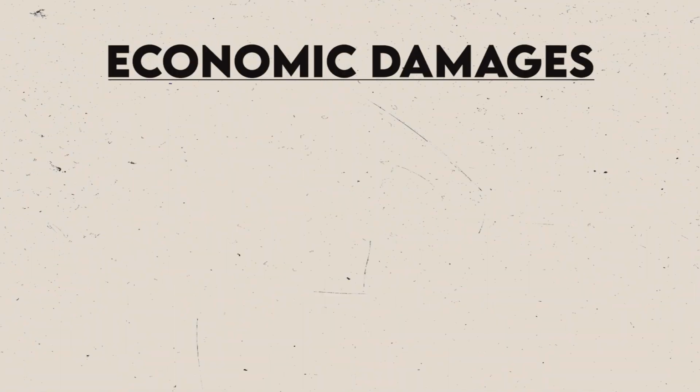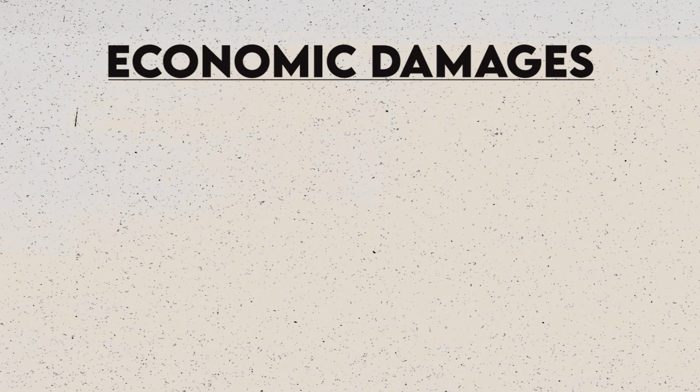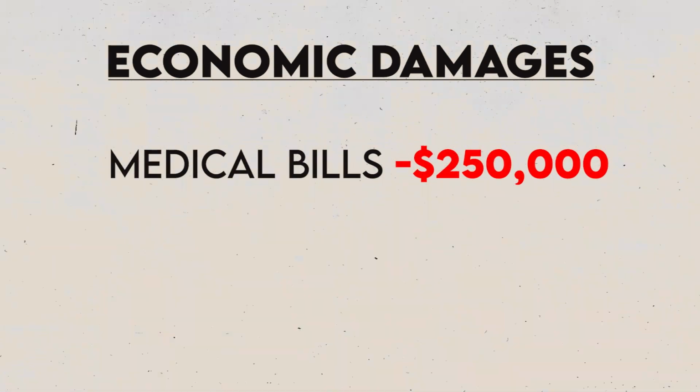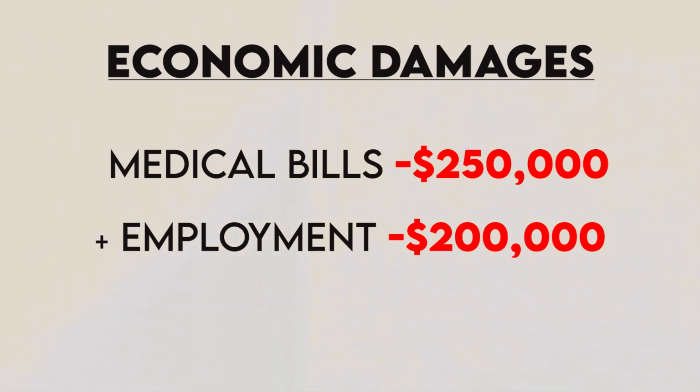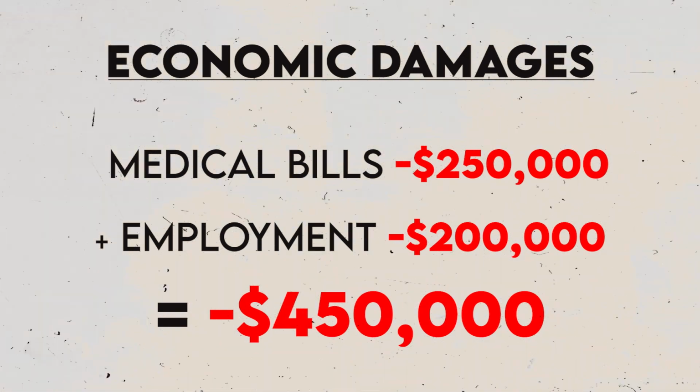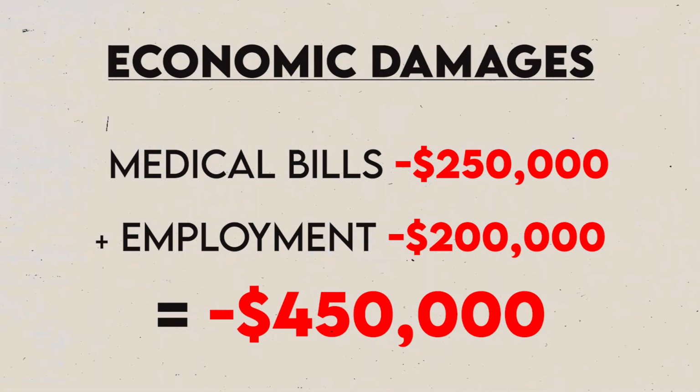Whenever we're talking about how much an injury is worth, we're always asking, how much is it likely to be worth to a jury? Because that's ultimately who's going to be deciding. With the economic damages side of that, well, we can say, the loss of the hand, $250,000 in medical bills, and now he has to go get new employment, and he's going to lose out on maybe $200,000 worth of employment. Okay, great. We can actually put pencil to paper and figure that out with some precision. But we can't do that with the pain and suffering.